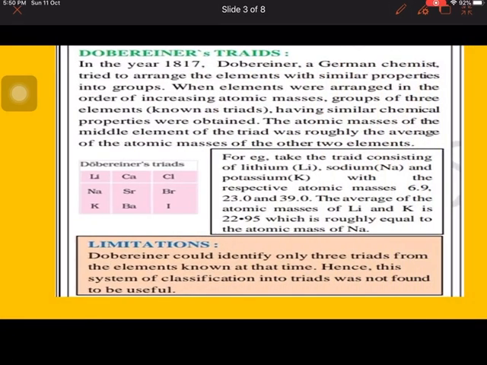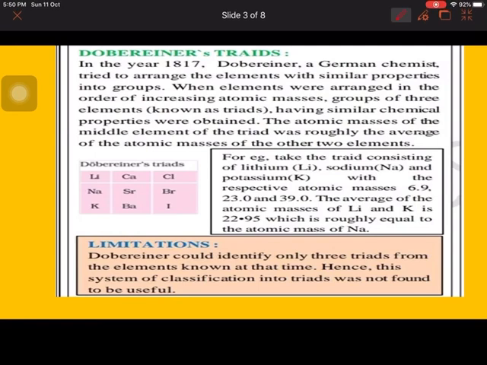Next, Dobereiner was the first one who classified the elements, in 1817. He is a German chemist. He grouped the elements on the basis of similar chemical properties, and he made groups of three elements each. He said that the middle element of the triad has roughly the average atomic mass of the first and third.